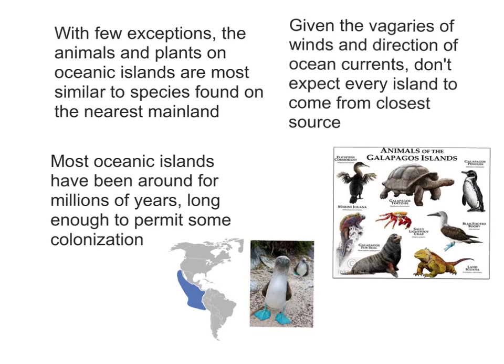The similarity cannot be explained by the argument that the islands and South America have similar habitats, because the Galapagos are dry, treeless, and volcanic, while the Americas contain lush tropics. What is true of the Galapagos is also true of other oceanic islands. However, given the vagaries of winds and the direction of ocean currents, we don't expect every island colonist to come from the closest source. Four percent of Hawaiian plant species, for example, have their closest relatives in Siberia or Alaska.